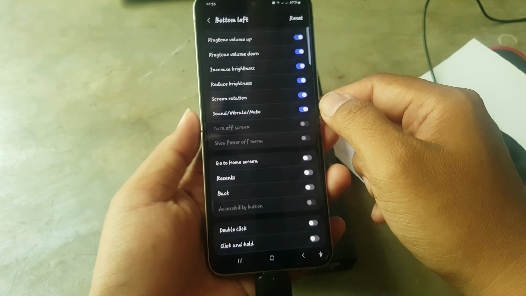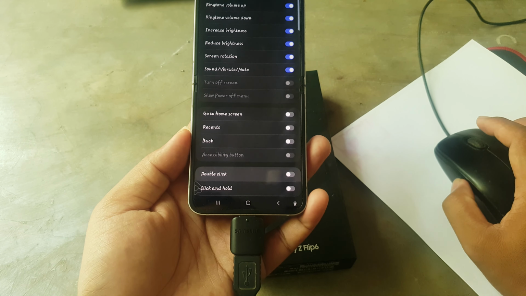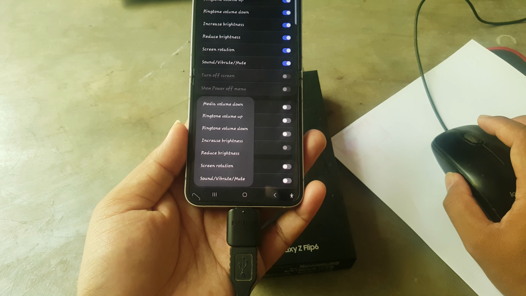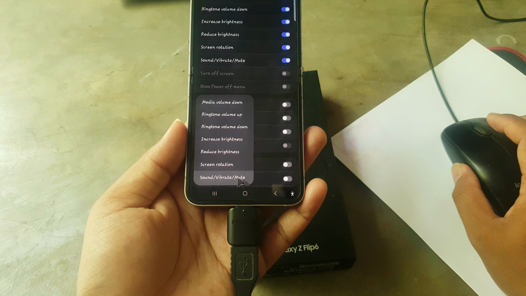If you tap the switch until blue, you can use your mouse pointer in the bottom left position. You can see sound, vibrate and mute in here.